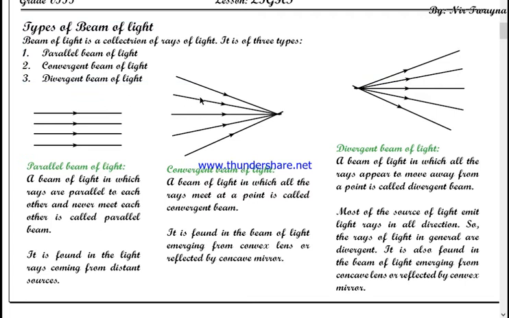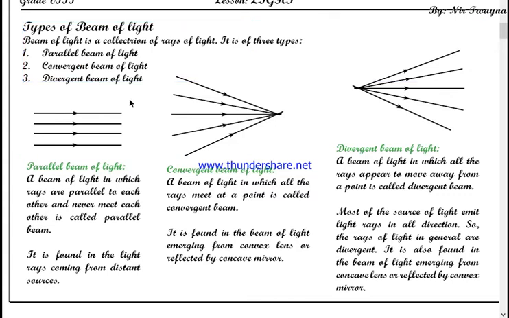In another instance, the light rays might be coming from different angles, and then they all meet at a single point. Or you can say all of these light rays are coming toward a single point. Then this kind of beam is known as a convergent beam.